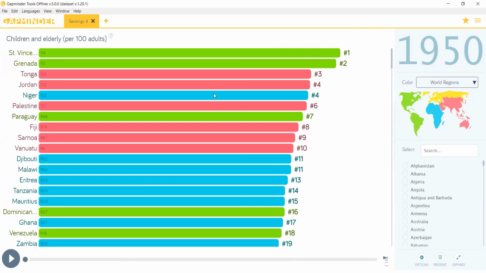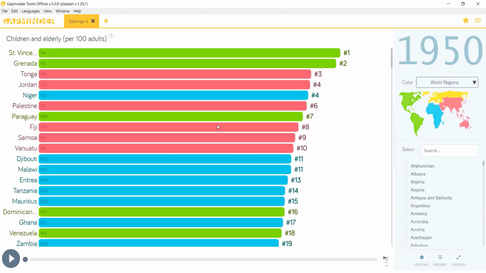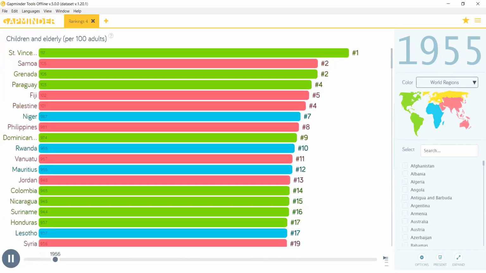For example, in 1950, Saint Vincent, which is a small island, has 114%. It means that the children and elderly people are 14% more than the people who are workable, means adults. And then these numbers are shown. So if I play this video, you can see how these values are changing across time.